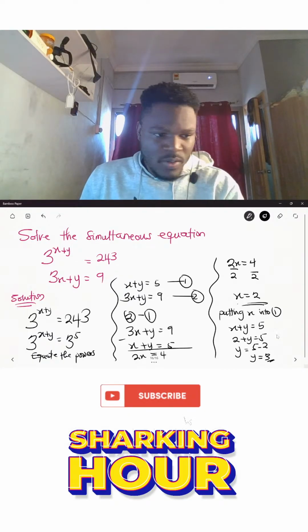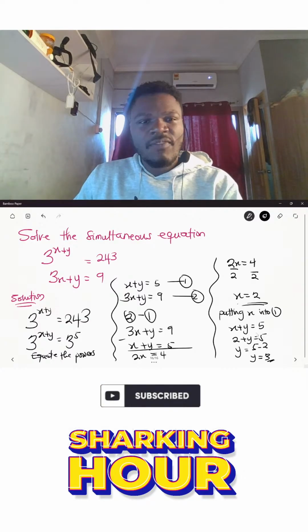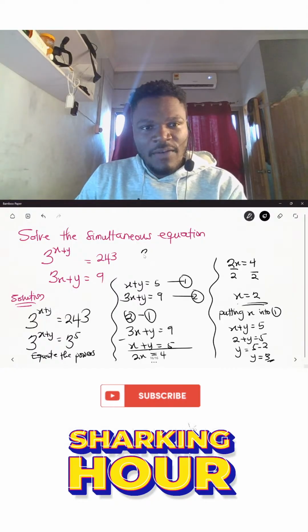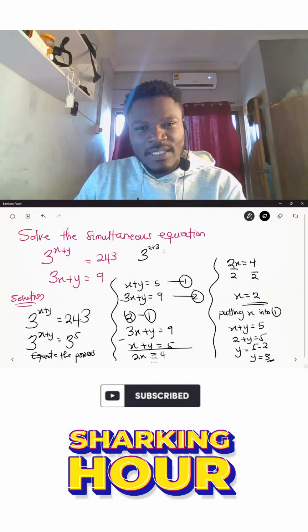So therefore, it means that the value of x is 2, and the value of y is 3. Now, if you want to check whether that is correct, we have from this equation, 3 to the power, the x is 2 plus the y, which is 3. So that will give us 3 to the power 5.